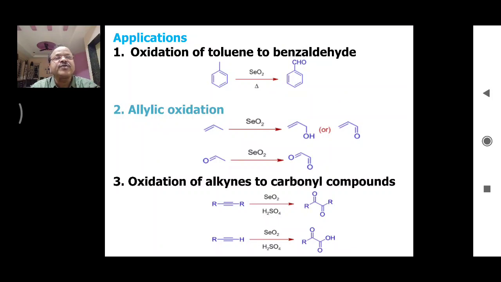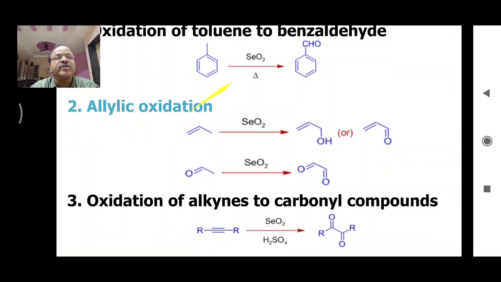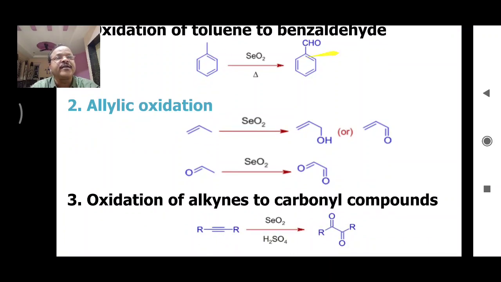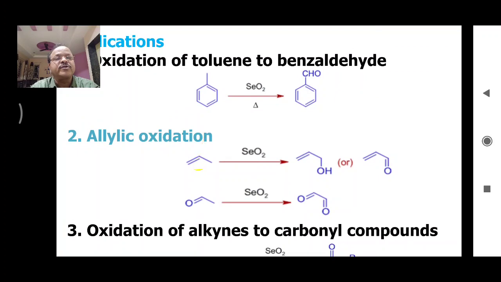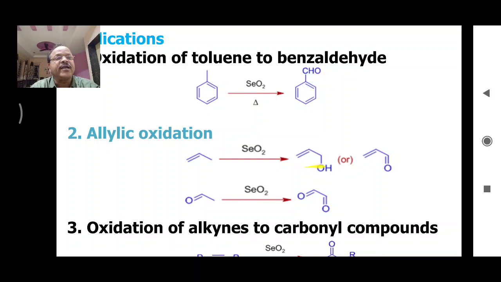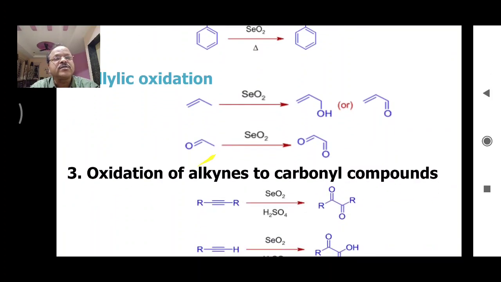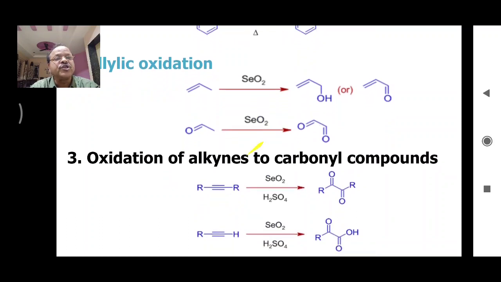The applications of selenium dioxide involve: number 1, oxidation of toluene to benzaldehyde. Toluene to benzaldehyde. This one is toluene. This gets converted into benzaldehyde. Allylic oxidation. So these are the two allylic compounds. This is an allylic compound. When treated with selenium dioxide, it gets converted into this unsaturated alcohol. Here this compound on oxidation gives a diketone.